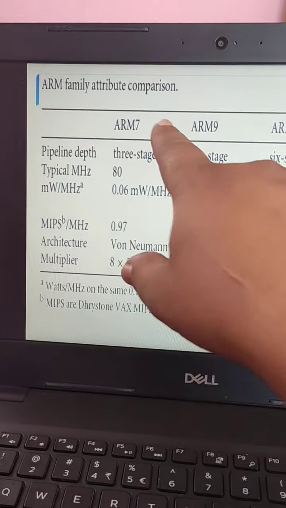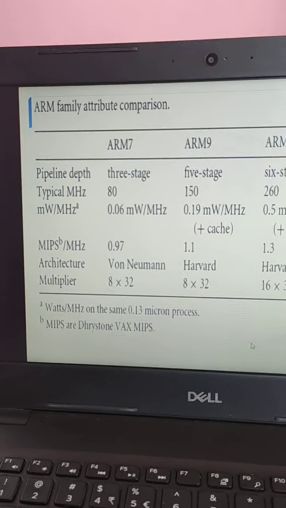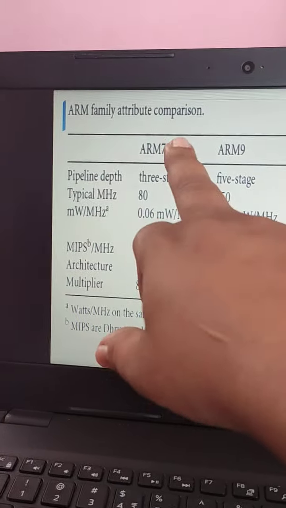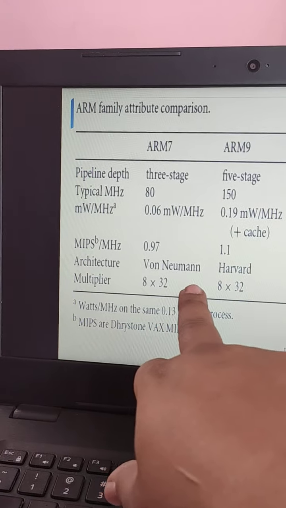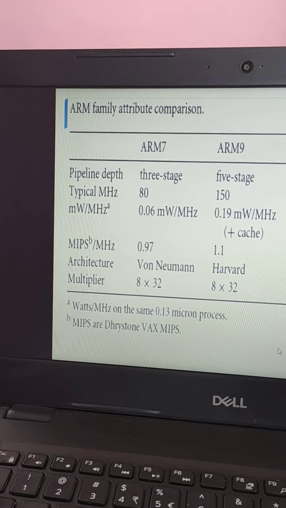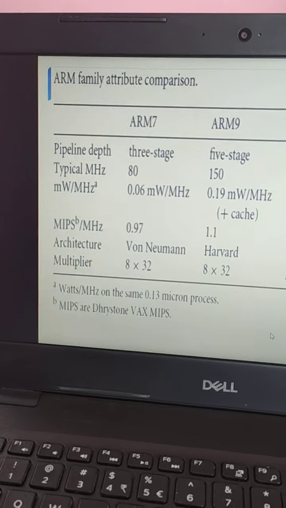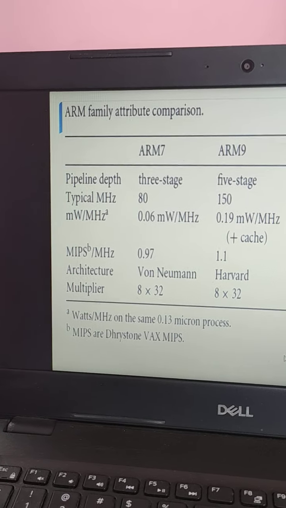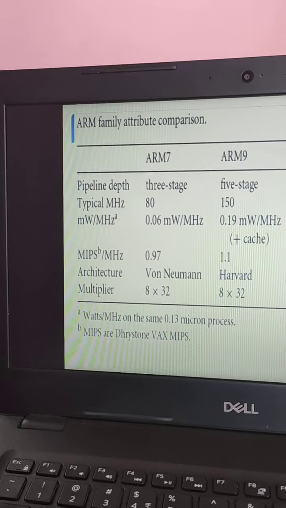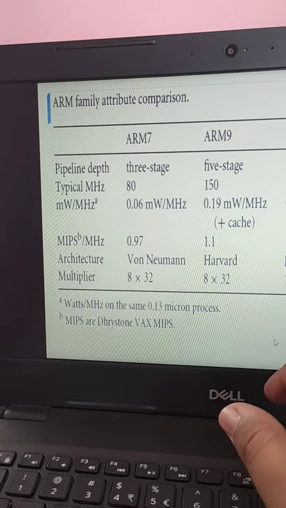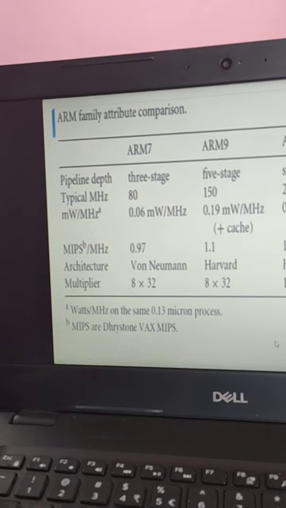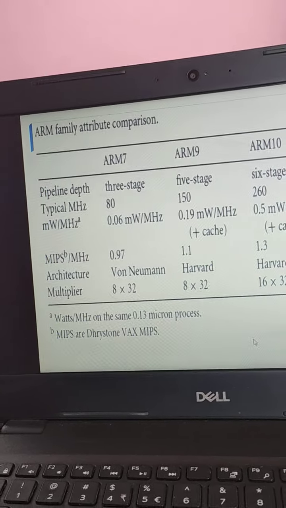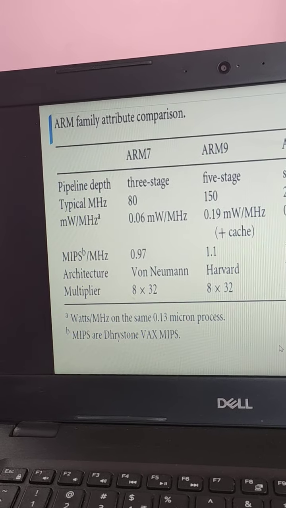Then architecture. There are two types of architecture which we have already seen: Von Neumann architecture and the other one is Harvard architecture. In ARM7 we are using Von Neumann architecture, ARM9 Harvard architecture, and ARM11 again Harvard. In Von Neumann, program memory and data memory are combined, meaning only one memory is used to store the program as well as data. But in the case of Harvard architecture, program memory and data memory are both separate. So Harvard architecture is more advantageous as compared to Von Neumann architecture.